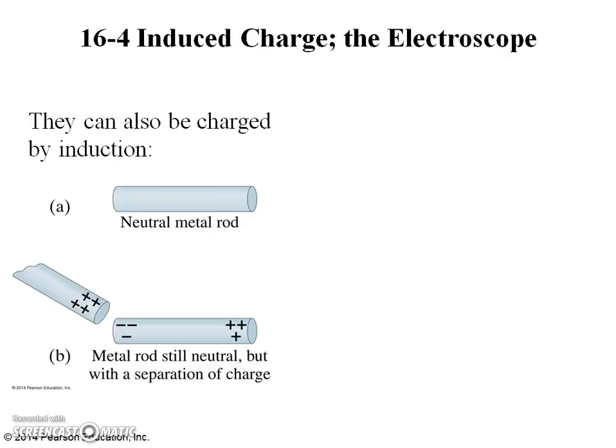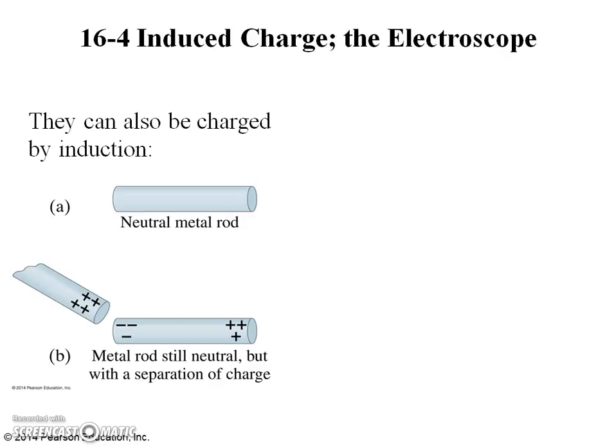Now suppose a positively charged object is brought close to a neutral metal rod, but it does not touch it. Although the free electrons of the metal rod do not leave the rod, they still move within the metal towards the external positive charge, leaving a positive charge at the opposite end of the rod. A charge is said to have been induced at the two ends of the metal rod.